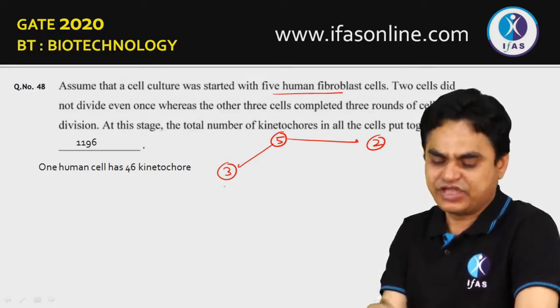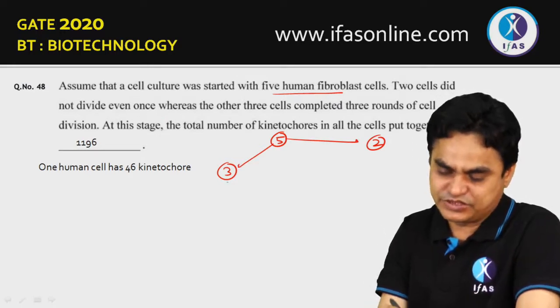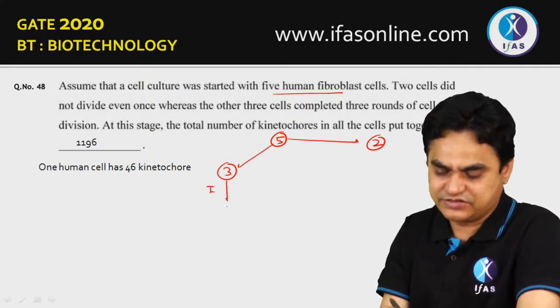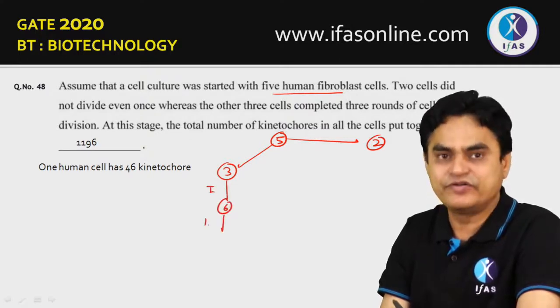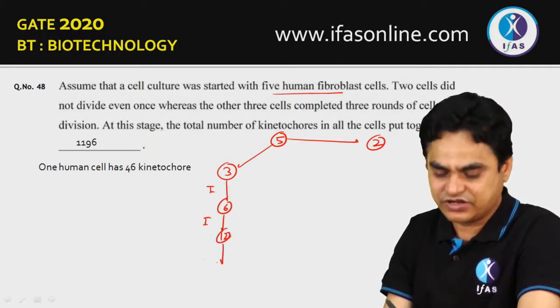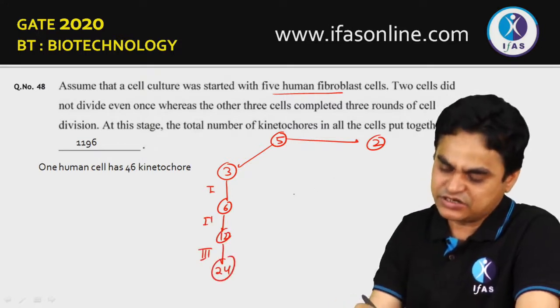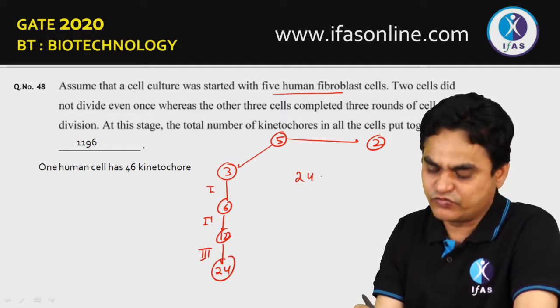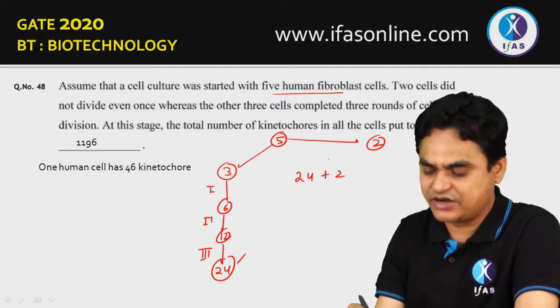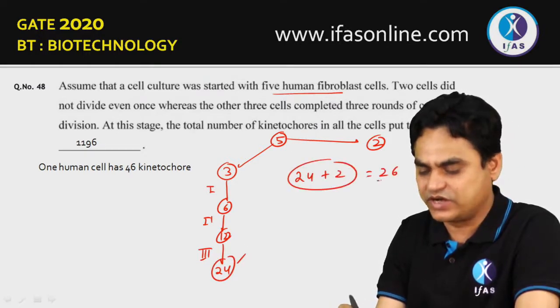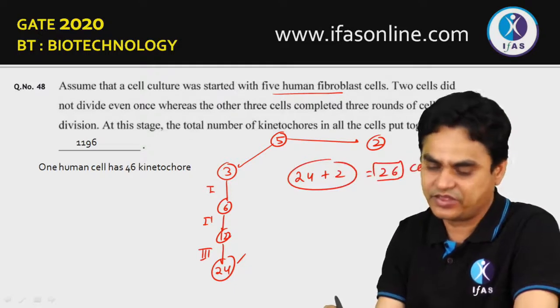The 3 cells completed 3 rounds of division. After the first round of division, there are 6 cells. After the second round of division, there would have been 12 cells. After the third round of division, there would be 24 cells. Now the total number of cells would be 24 after the division, and 2 which are non-dividing cells. In total there are 26 cells.